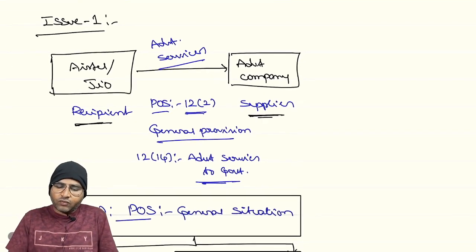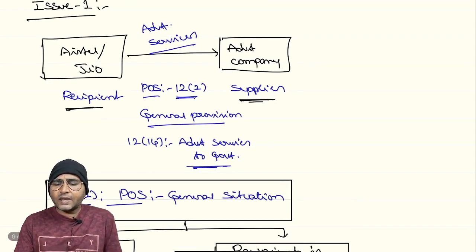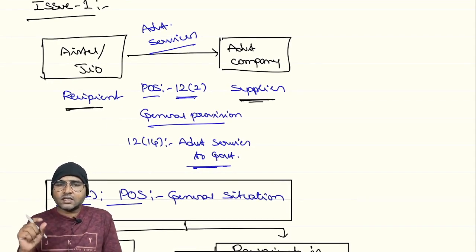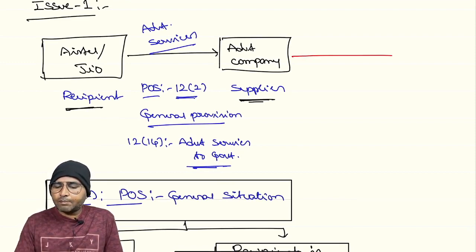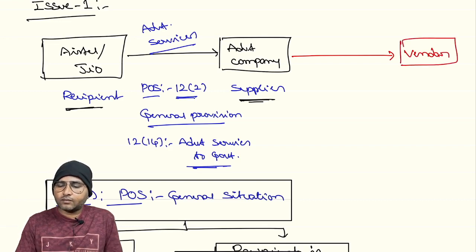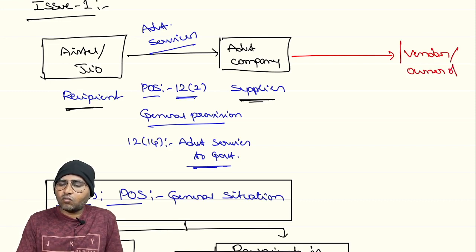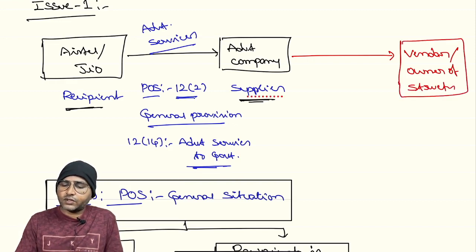Now, the issue number 1: to place such boards or banners or hoardings, the advertisement company will approach the vendor or owner of the structure.